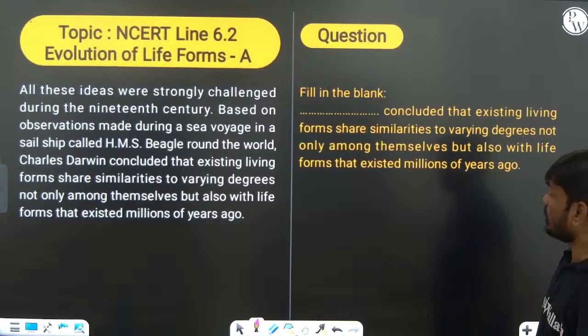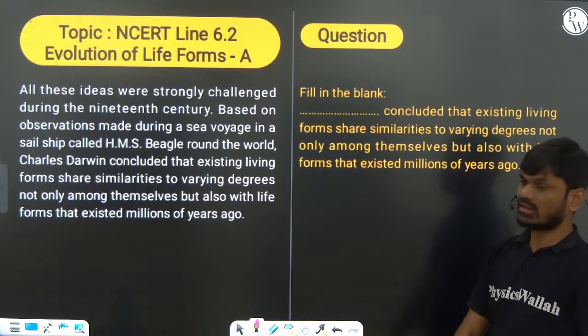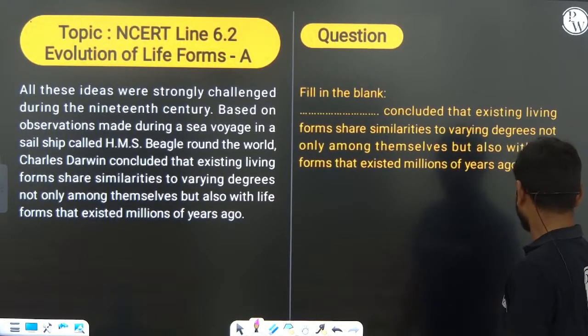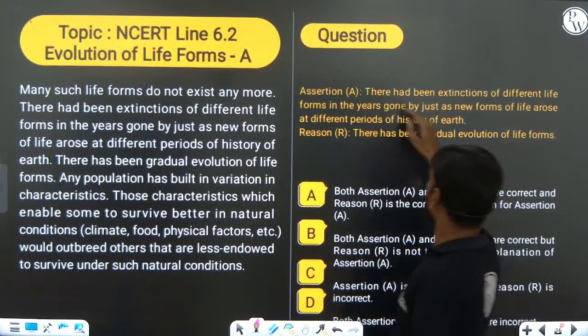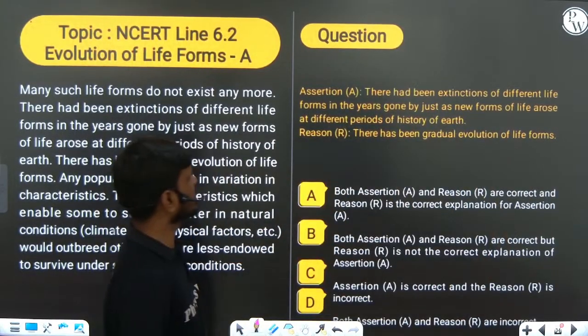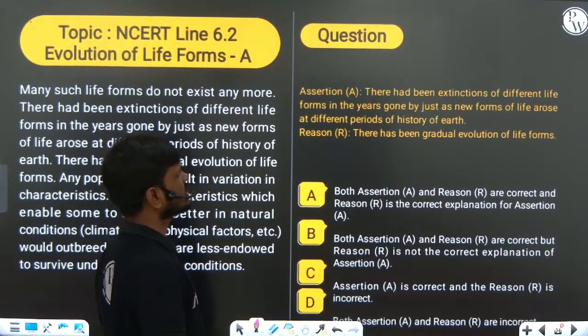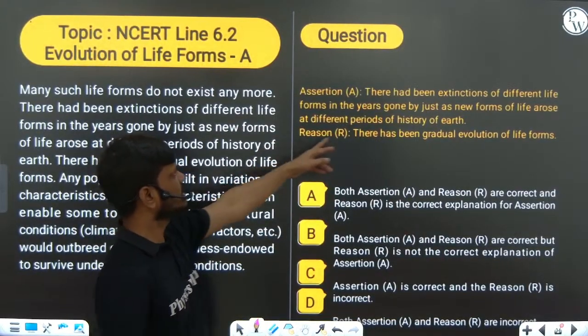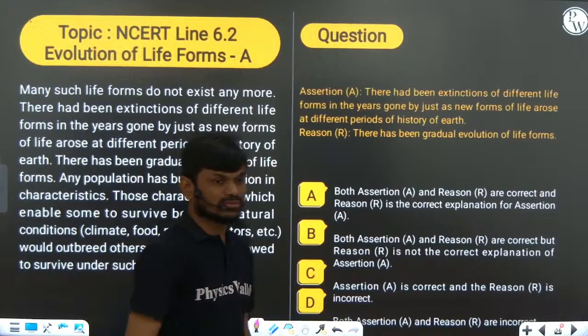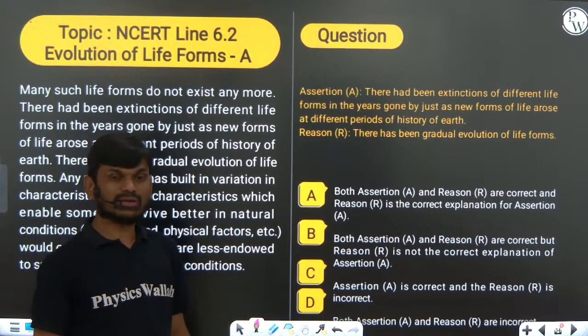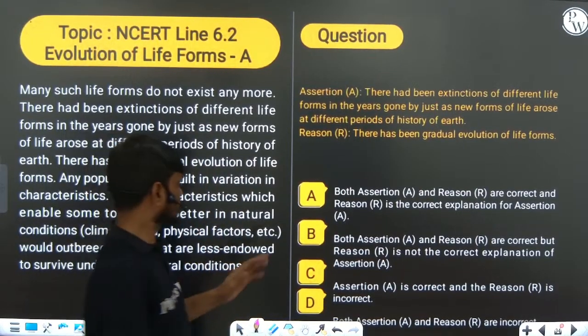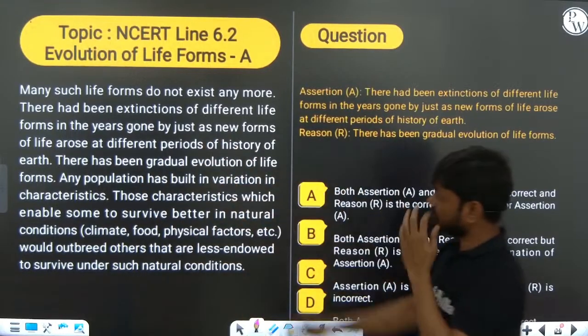Now you can see, who concluded this about existing living organisms? Charles Darwin. There had been extinction of different types of forms, and new forms arose in different periods of history. Here both are right but not the correct explanation. This is very, very important. This is the question that is given from this area.